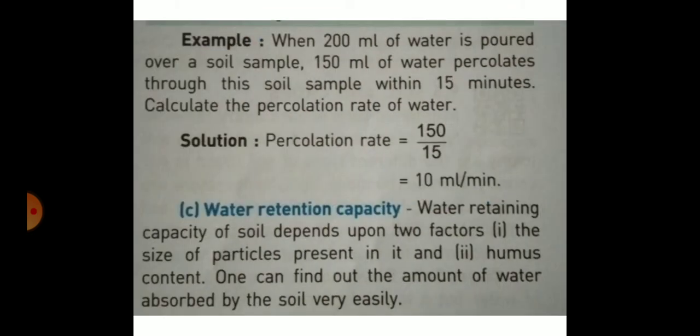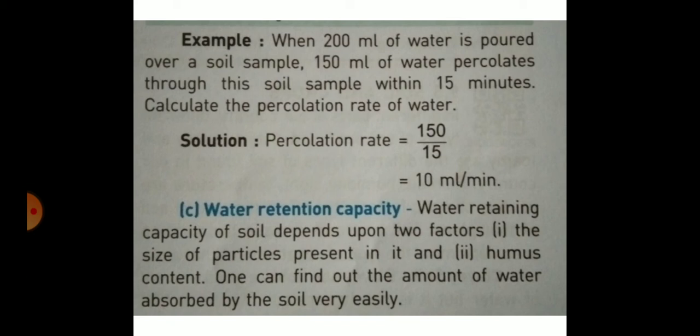Example of percolation rate of water: when 200 ml of water is poured over a soil sample and 150 ml of water percolates through this soil sample within 15 minutes, calculate the percolation rate of water. Solution: percolation rate is equal to 150 divided by 15, which is 10 ml per minute.